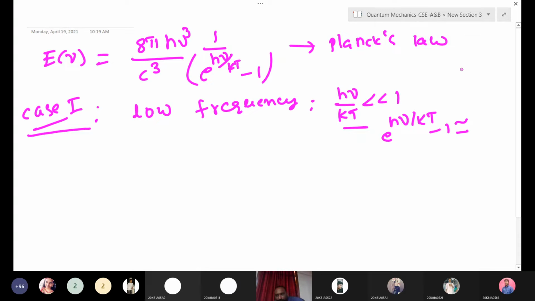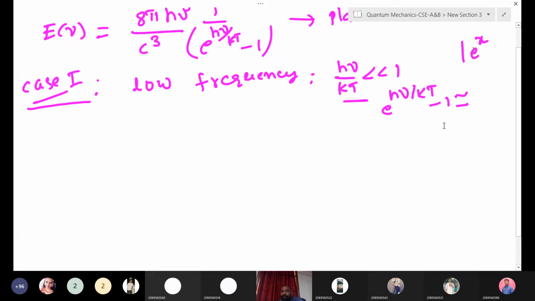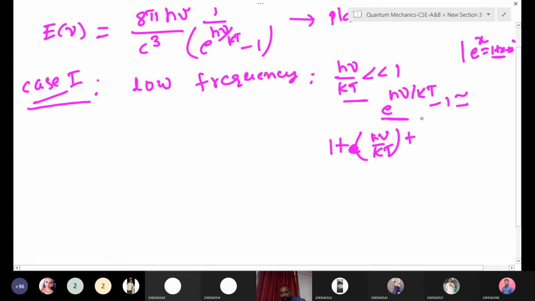Before this, just you know what is the expression for e to the power of x? You know, right? Expression, this expression. So e to the power of x is 1 plus x plus x square by 2 factorial, like that, right? Since we are taking low frequency, only these first two terms we have to consider. That means 1 plus h nu by kT.